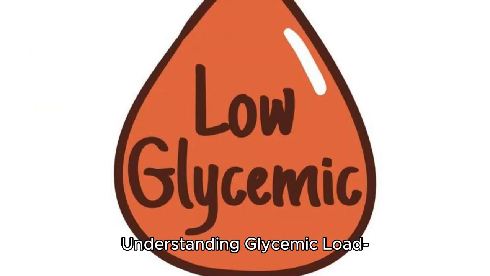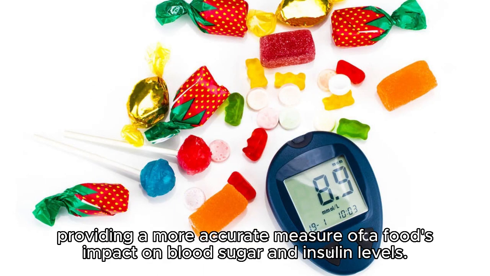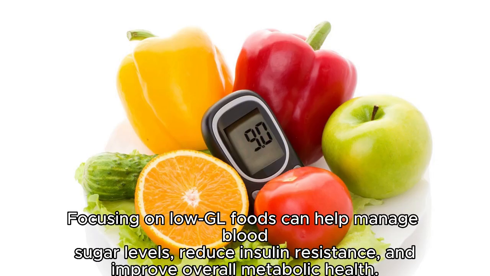Understanding glycemic load. Glycemic load (GL) considers both the glycemic index (GI) of a food and the amount of carbohydrate it contains, providing a more accurate measure of a food's impact on blood sugar and insulin levels. Choosing low GL foods for better metabolic health. Focusing on low GL foods can help manage blood sugar levels, reduce insulin resistance, and improve overall metabolic health.